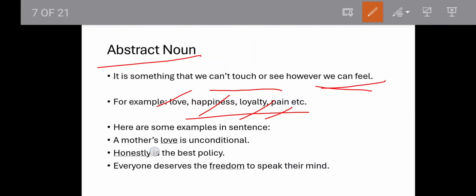Here are some examples like a mother's love is unconditional. So, love here is an abstract noun. Honesty is the best policy. Honesty here is an abstract noun. Everyone deserves the freedom to speak their mind. So, freedom here is an abstract noun, right?